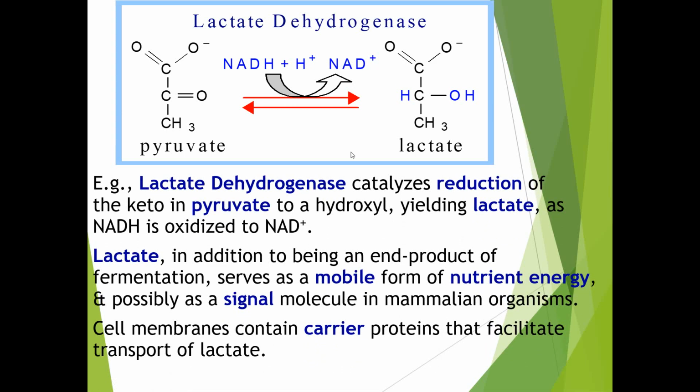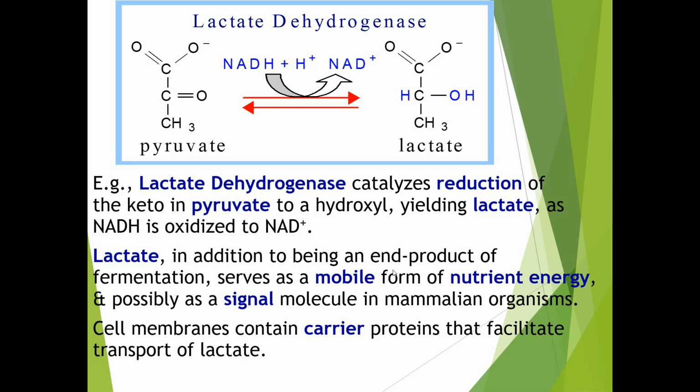Lactate dehydrogenase is the enzyme required for the conversion of pyruvate to lactate. It catalyzes the reduction of the keto group in the pyruvate to a hydroxy group, and the product is lactate.